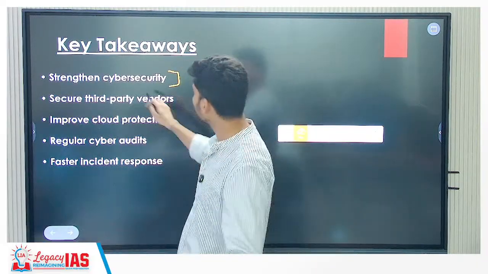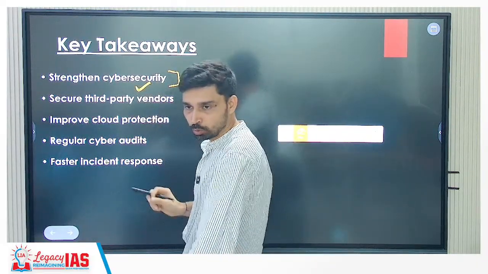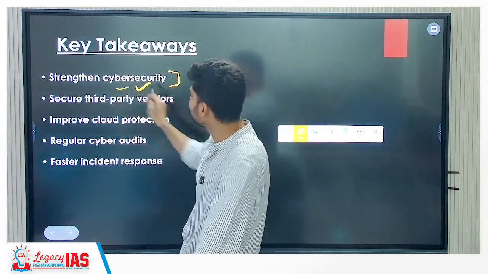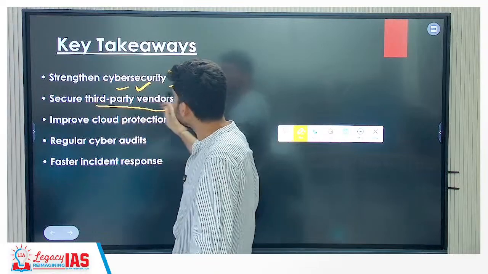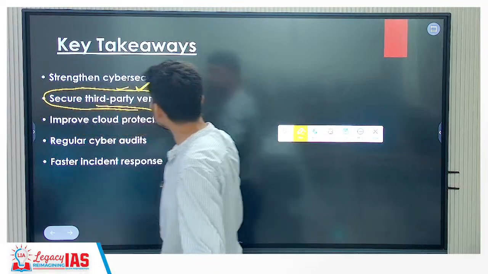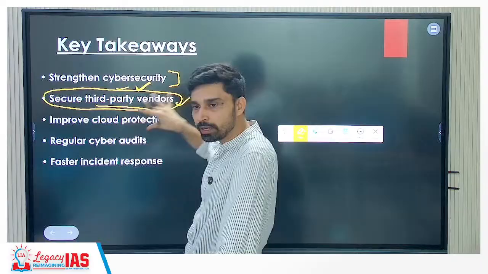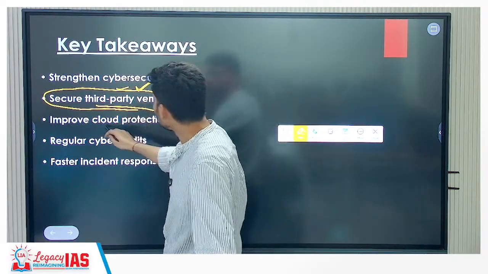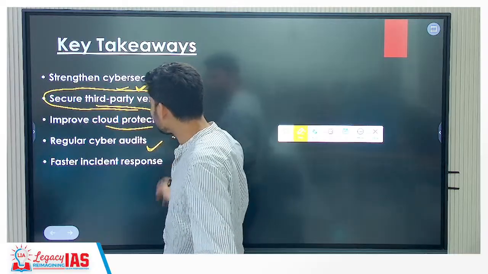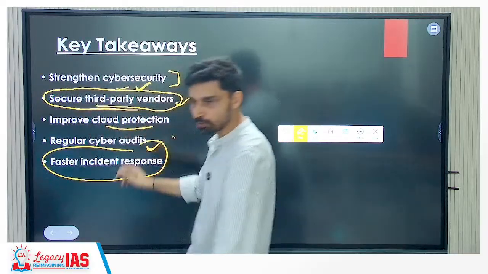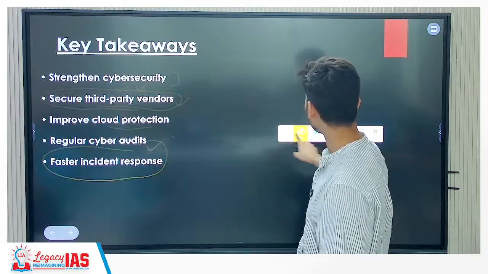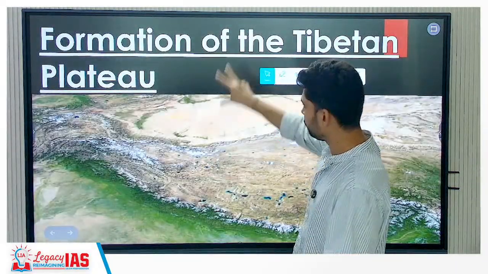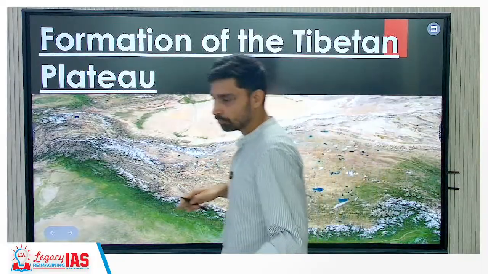So what is the lesson we have to learn? Whatever cyber security systems we have now are not adequate. We have to strengthen them. Secure third party vendors. Specifically, if you are taking technology from other countries, you have to make sure that those data are most safe. Improve cloud protection, regular cyber audits, and faster incident response. Okay, if any incident happens, the response should be rapid. All these terms are there in the internal security we have talked about, so these are more from that area.